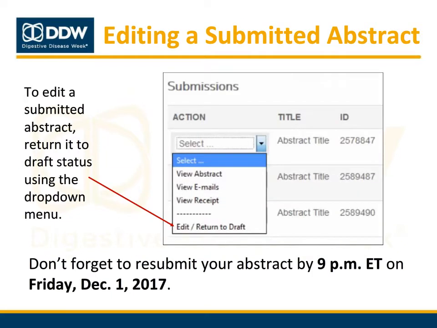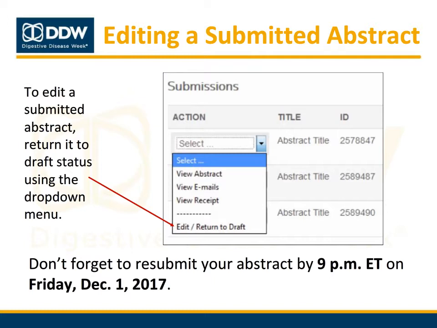Abstracts that have already been submitted can also be edited prior to the submission deadline. To edit a submitted abstract, you must first return it to draft status by clicking on the Return to Draft option from the drop-down menu next to the abstract title. Once the abstract has been returned to draft status, select Edit Draft from the drop-down menu and then edit your abstract. When you have finished making your edits, be sure to save and then resubmit your abstract.